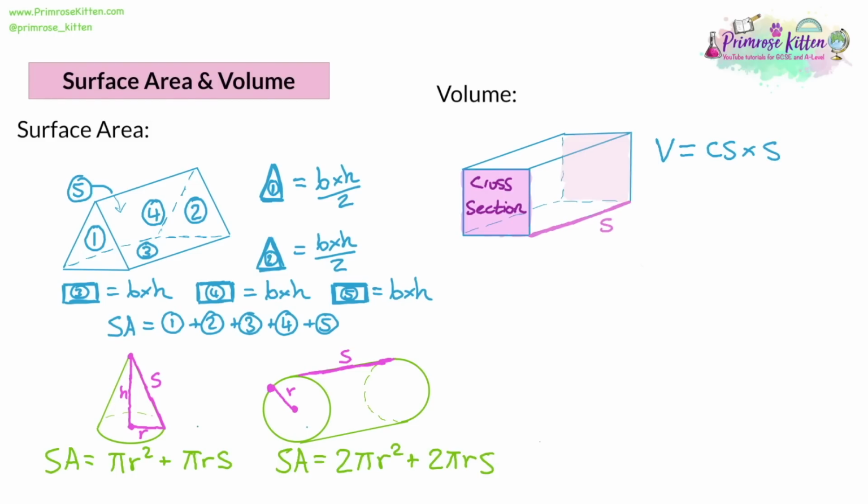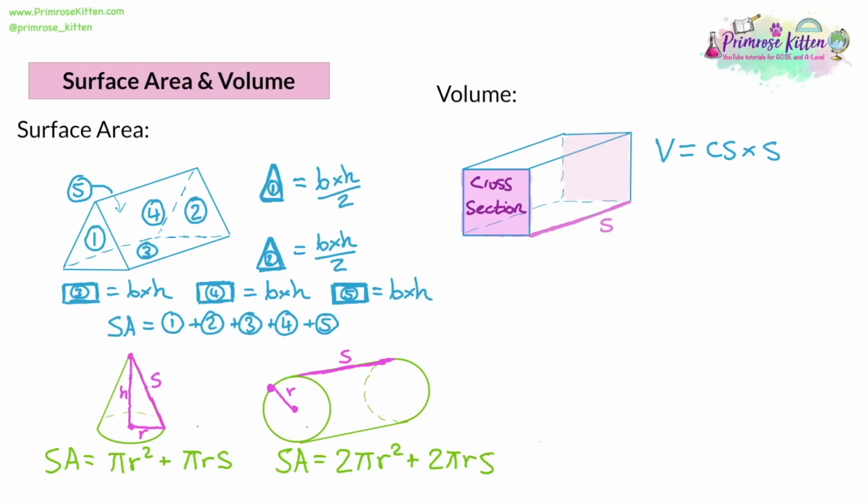So the variation in different prisms is the cross-section being different. But once you've found the cross-section, you just multiply it by that side length. It even works for cylinders. So for a cylinder, all you have to do is do pi r squared to find the area of the circle at the front, which will be the cross-section, and then you multiply it by the side length.